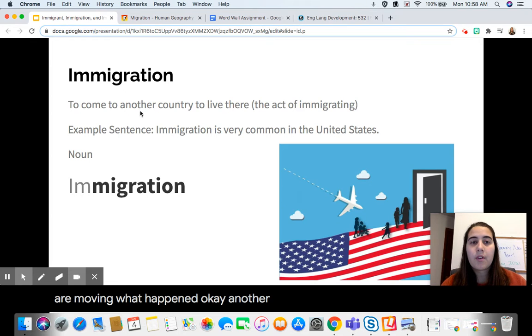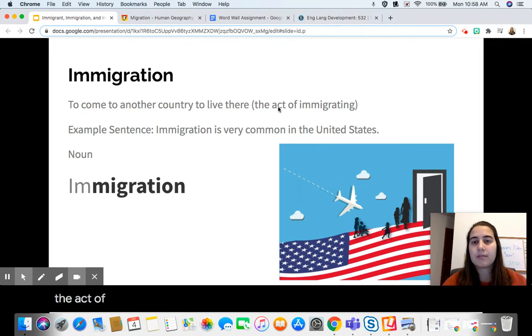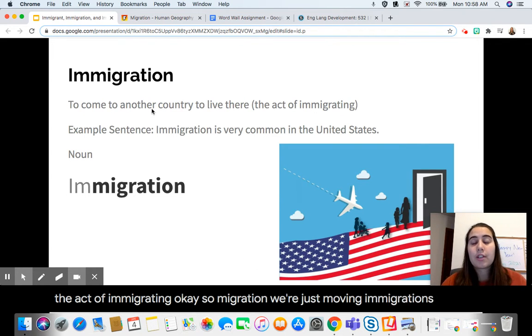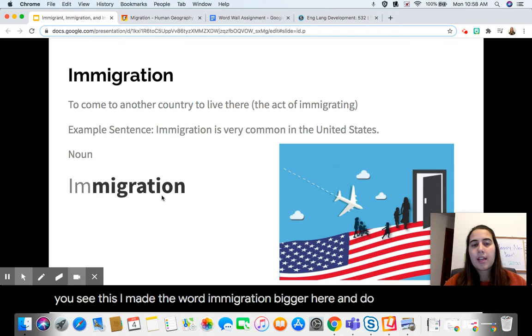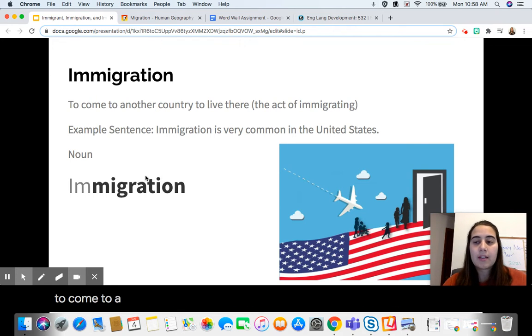Okay, another word we're going to be learning about is the word immigration. Immigration means to come to another country to live there. It's the act of immigrating. Okay, so migration, we're just moving. Immigration's when you're coming to a specific country. So let's take a look down here. Do you see this? I made the word immigration bigger here, and you kind of notice something? We look at the bolded text right here. We have the word migration inside of the word immigration. So migration means moving. Immigration means to come to a specific country.